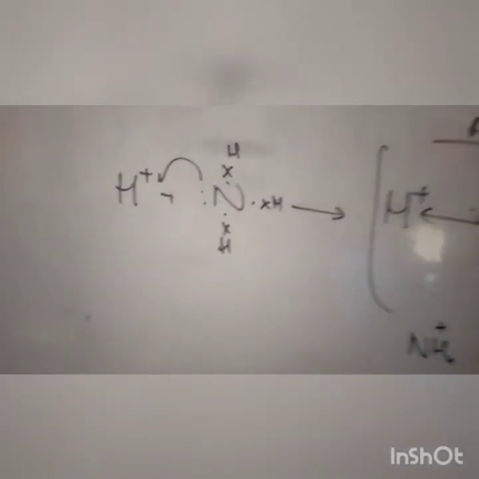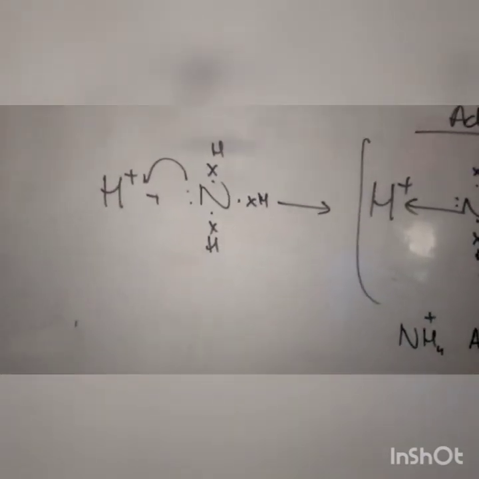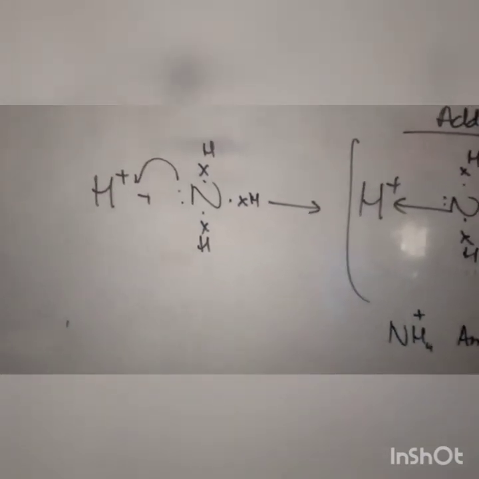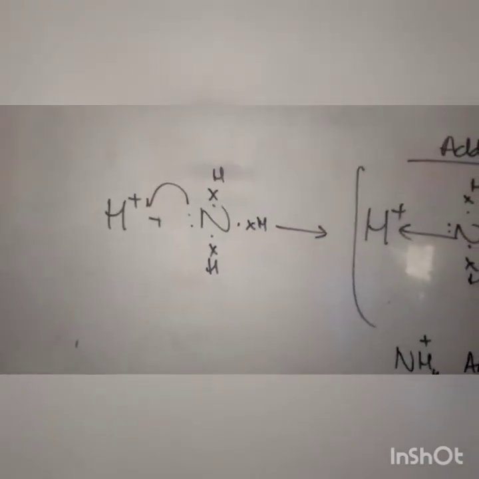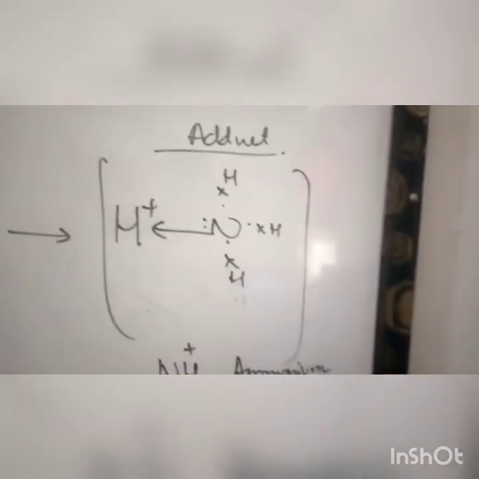Here nitrogen still has a lone pair of electrons, and hydrogen, or proton, needs 2 electrons to complete its octet, so the pair will be donated by the nitrogen to the hydrogen. Because nitrogen is donating a pair of electrons, it is a base, and hydrogen is accepting that pair of electrons, so it is an acid. This is the formation of the ammonium ion.